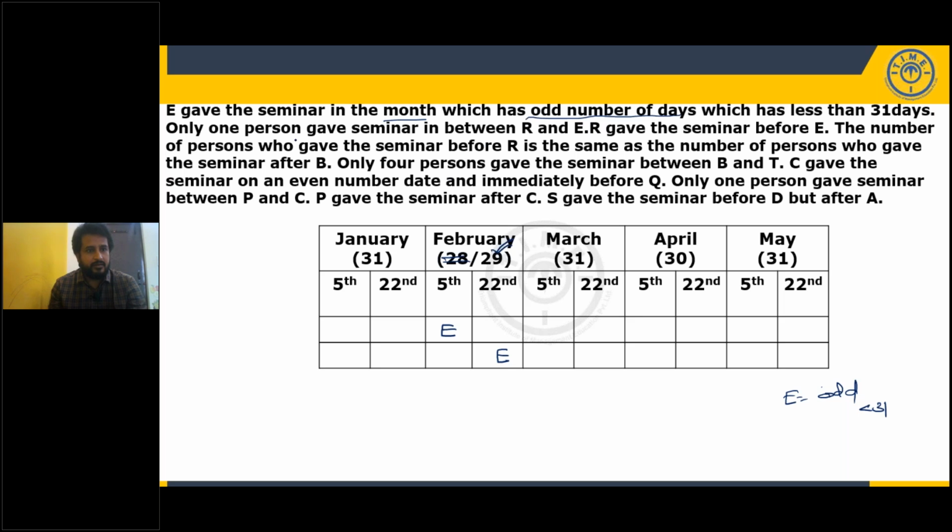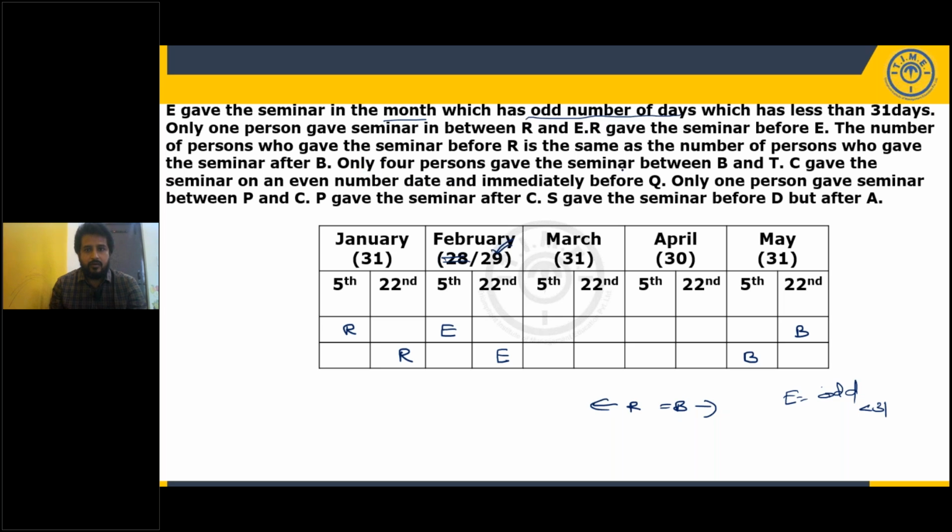What is given next? Only one person gave a seminar between R and E, and R gave the seminar before E. Okay. So R gave the seminar before E and one person between them. Fixed. The number of persons who gave a seminar before R is the same as the number of persons who gave the seminar after B. Before R is same as after B. If R is the first person, B will be the last person. If R is the second person from the first, B will be the second person from the last. That is the meaning of before R is same as after B, corresponding positions.